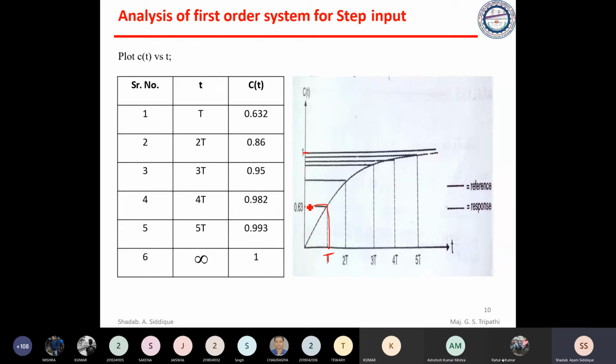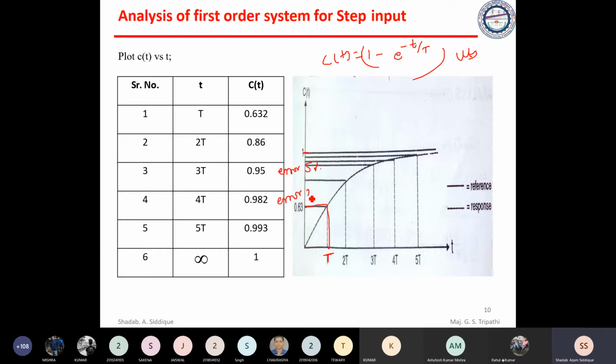Now, if you take 2T, we have c of t equal to 1 minus e to the power minus t by T, into u of t. If you substitute t as 2T, you get 0.86, that is 86%. If you take 3T, what will you get? 95%. That means the error is 5%. Now if you take 4T, how much error are you getting?